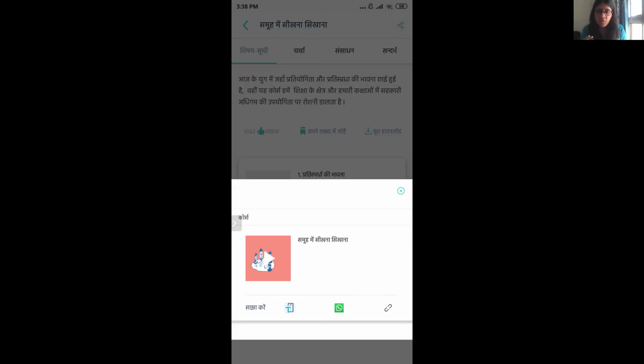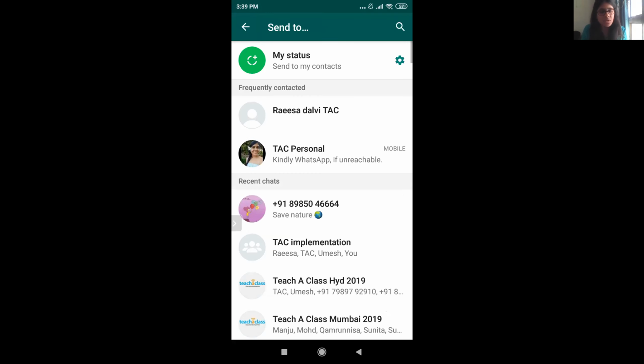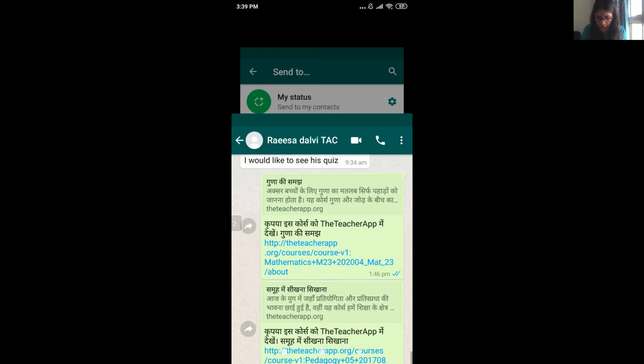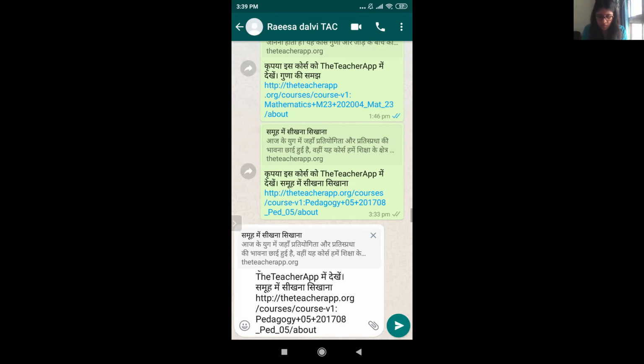Next is if I want to share it with other people. For example, I want to share it with, let's say, Raisa. So I want to share it with WhatsApp. I'll just click on the middle button over here, the green WhatsApp icon. When I click on that, my WhatsApp automatically opens. I'll click on Raisa's name and I'll click on the next arrow and send. So as you can see, Raisa will get this message.